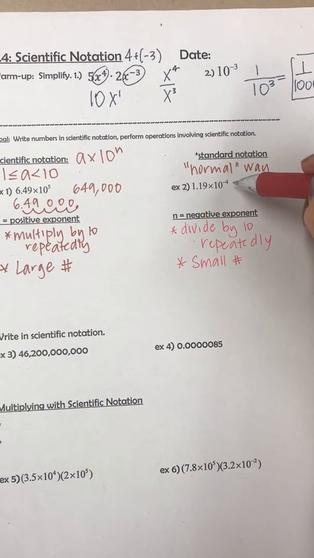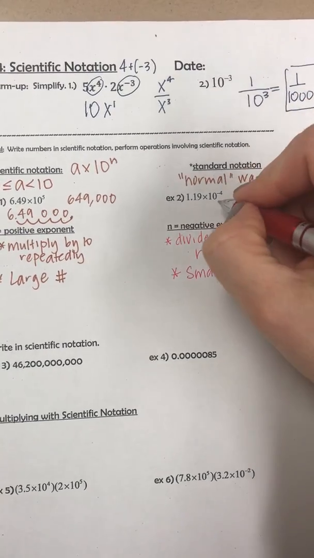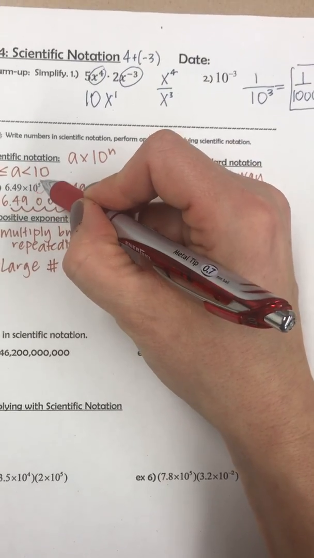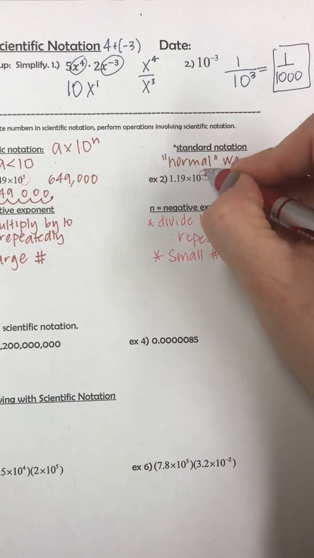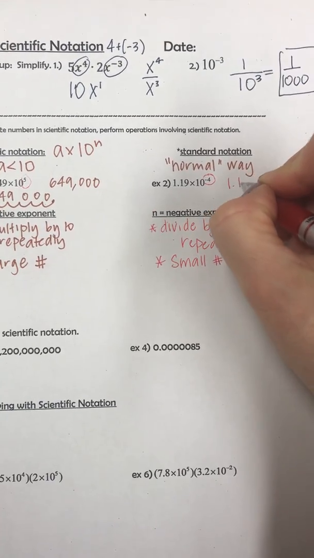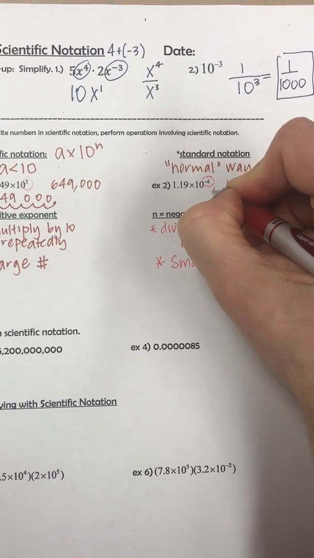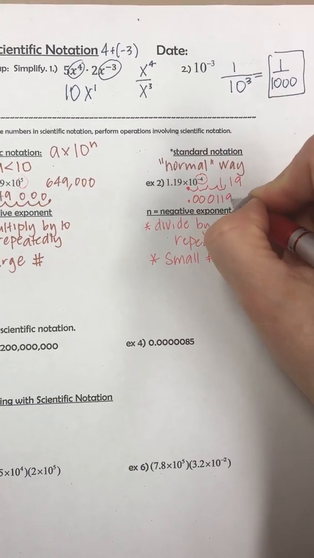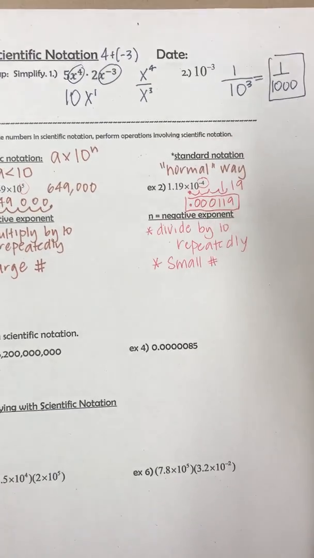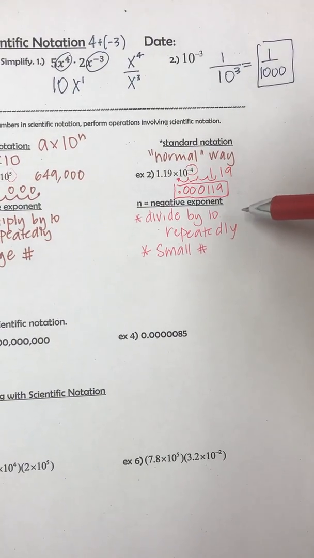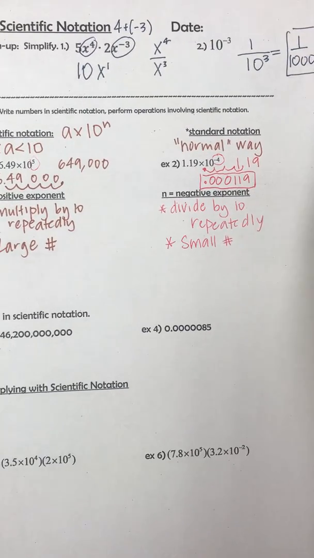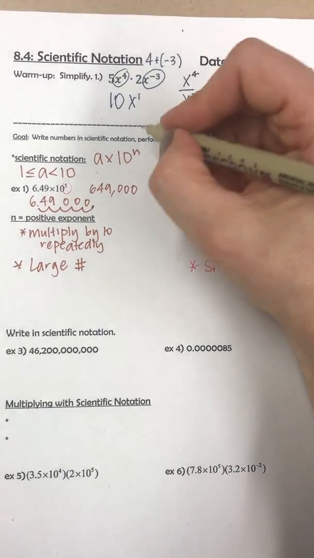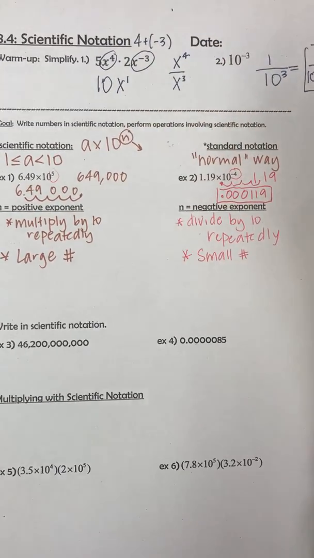So it's dividing by 10 four times, and I'm going to move it 4 times, so 4 times smaller. So this moved 5 times because of this 5th power. This is going to move 4 times, but it's going to get smaller. So it's 1.19, but it's going to go 1, 2, 3, 4. So there's my very small number. So it got smaller and smaller. So the n back from up here, the n tells us how many times to move the decimal.